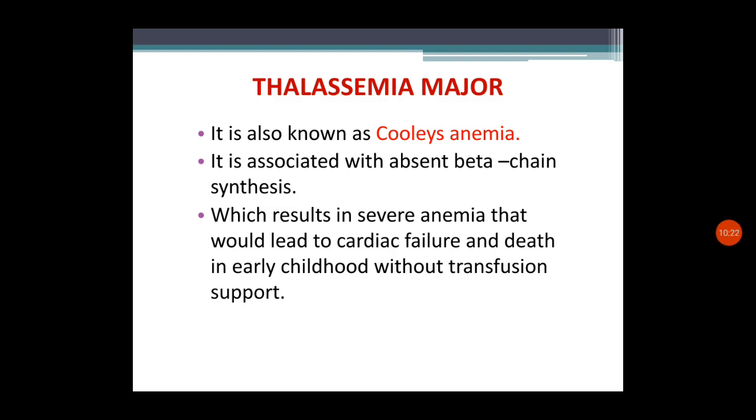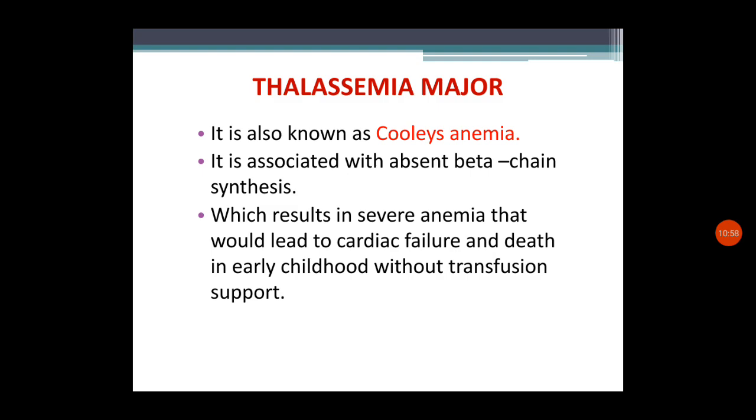But in thalassemia major, the person is not able to produce beta chain, or there is absent beta chain synthesis, which results in severe anemia that would lead to cardiac failure and death in early childhood without transfusion support. So early diagnosis and management are very important in order to prevent complications like cardiac failure and death in early childhood.